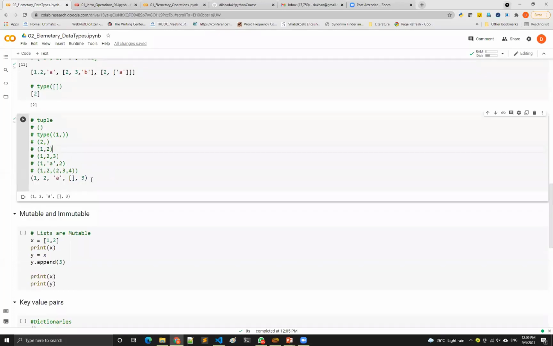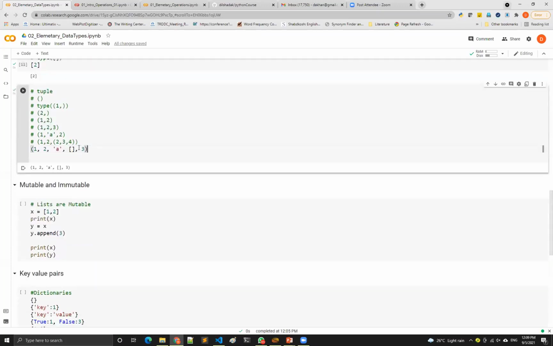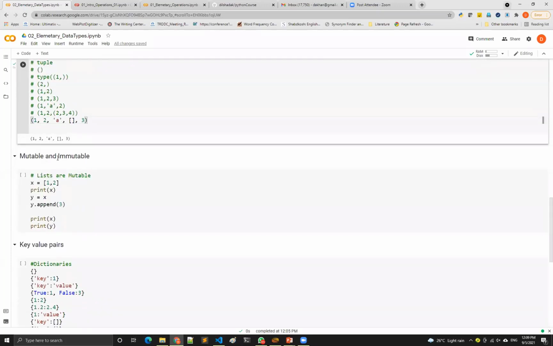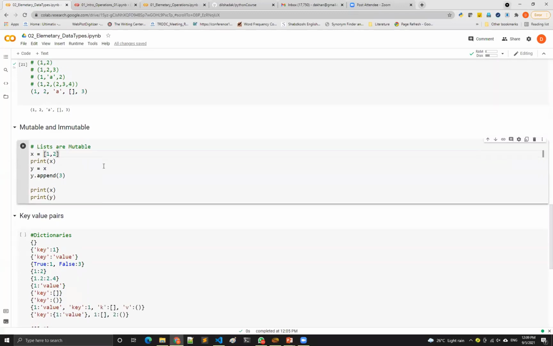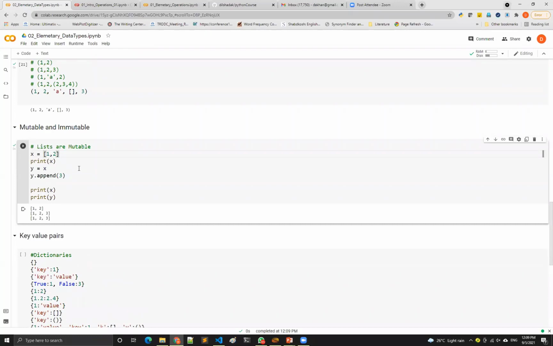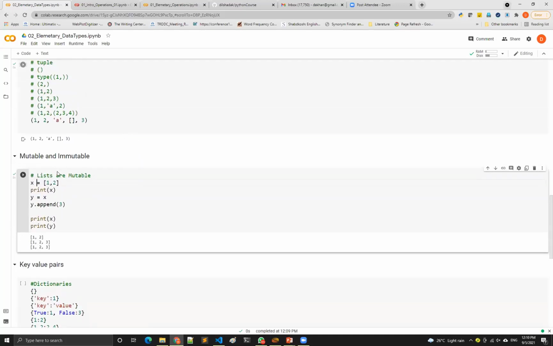So this is tuple. It is more restricted than this. As I was discussing, mutable and immutable. I am giving one example of how list is a mutable thing. If you are not aware of how mutable works, there is an issue that may pop up, and it will become very difficult to debug. So we have defined one list X. I am introducing two things here without actually explaining them, but let me quickly explain.